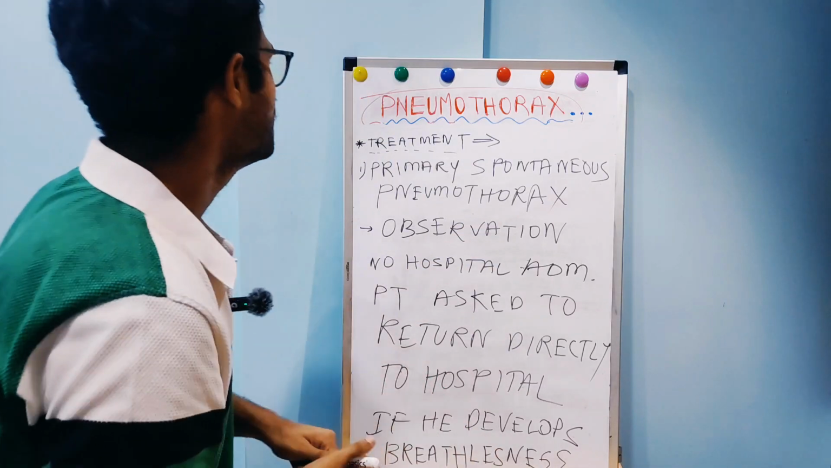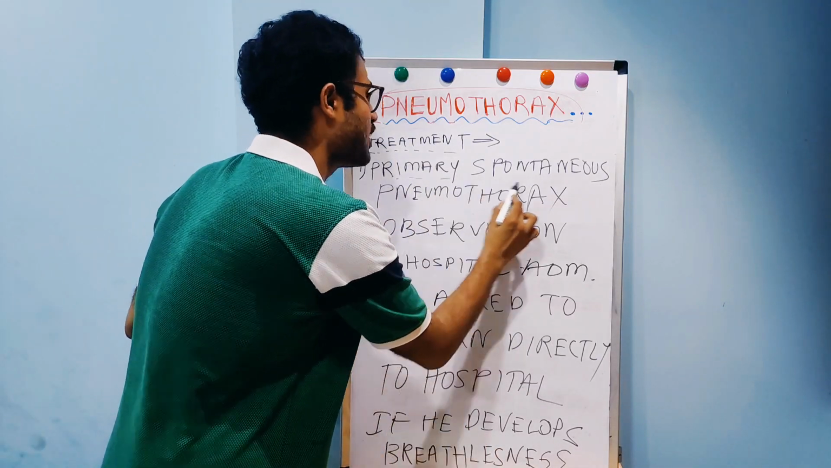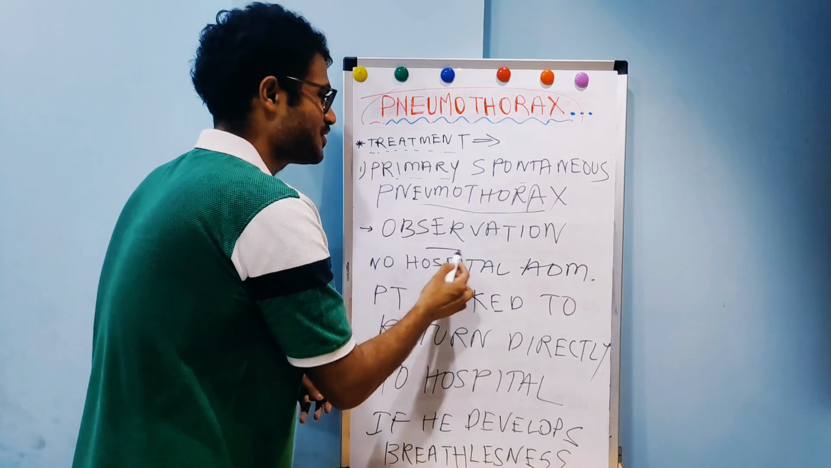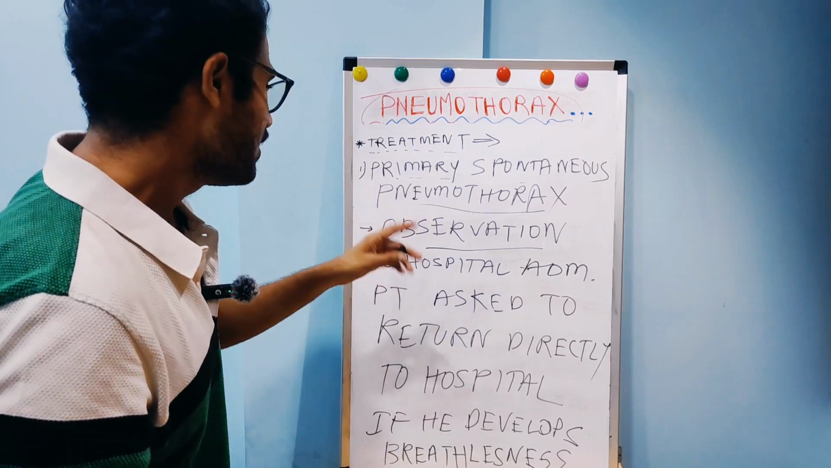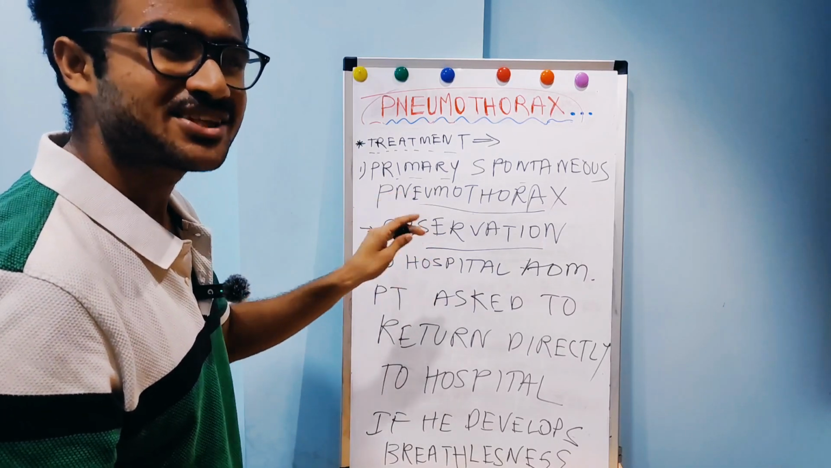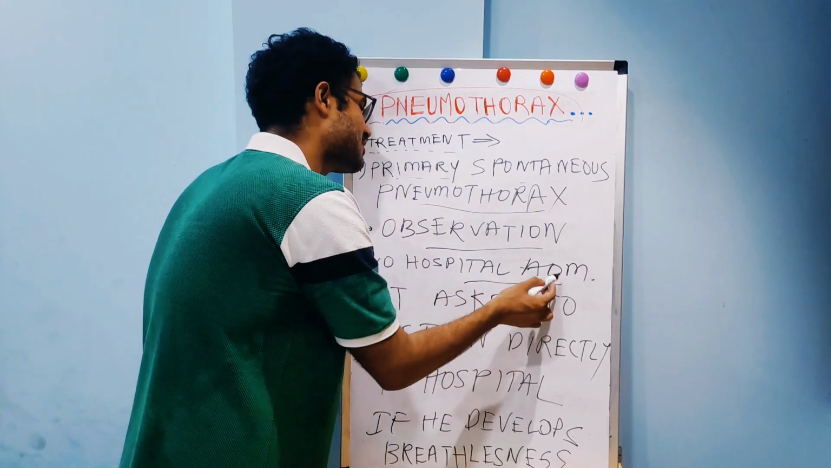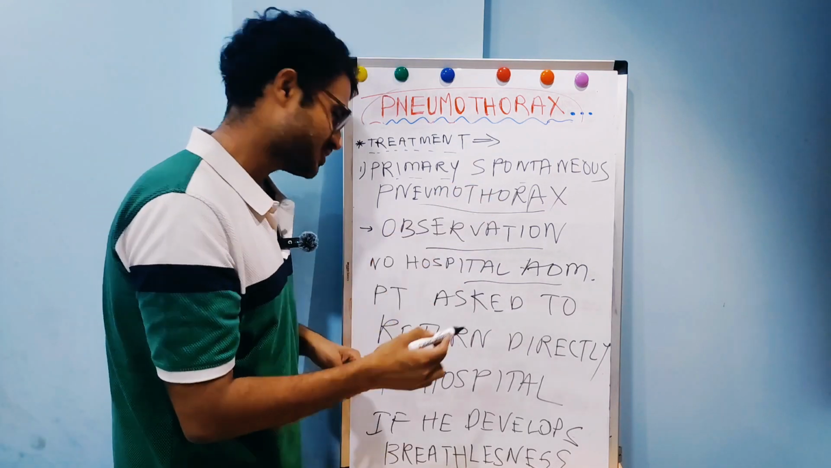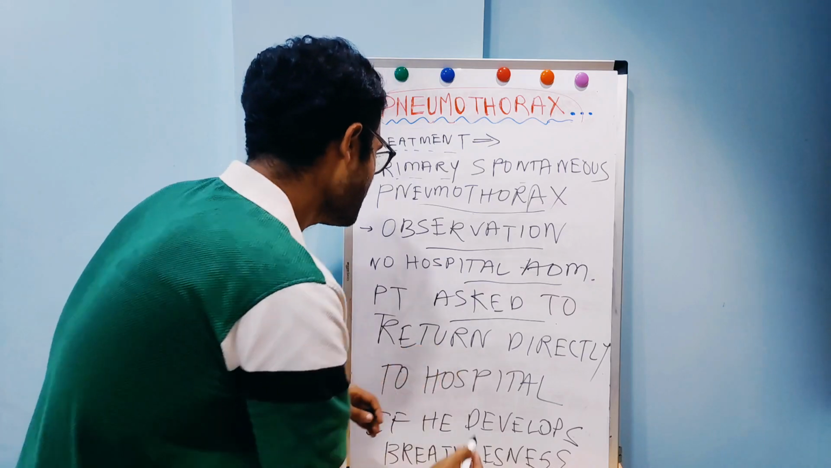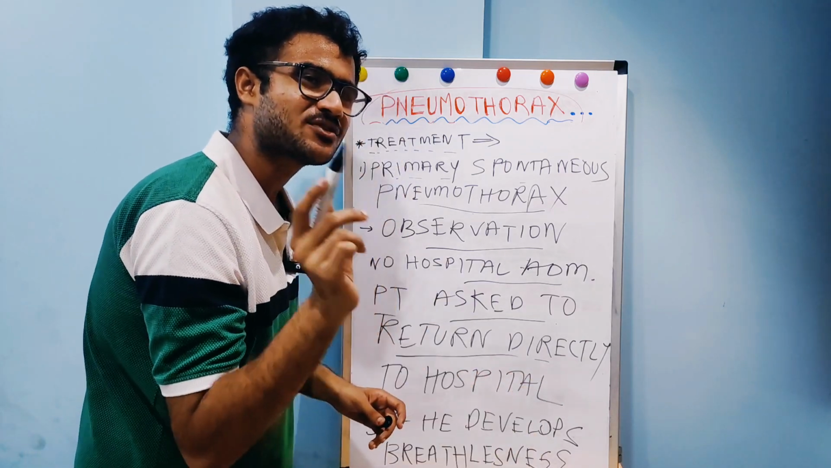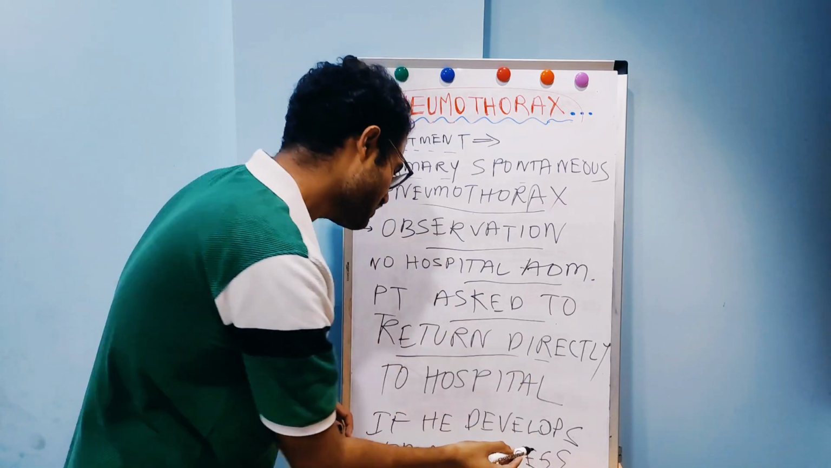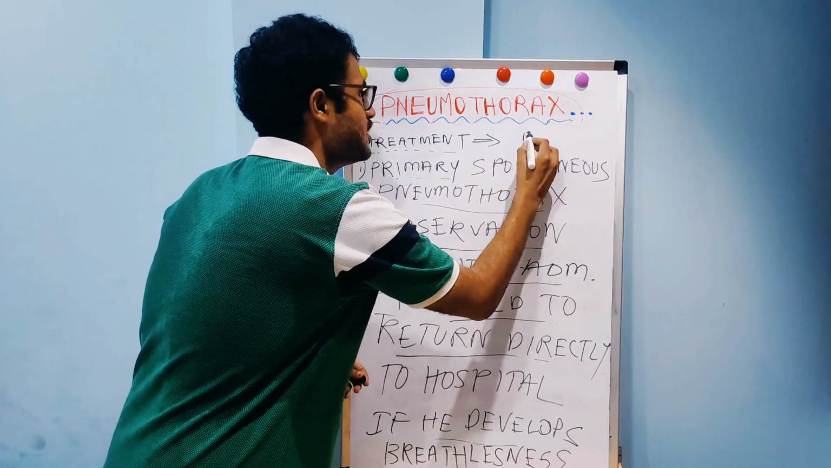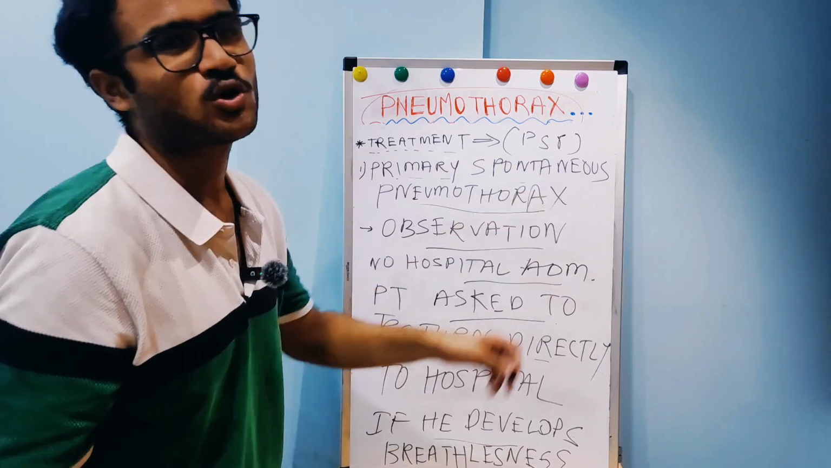there is no underlying lung disease. So in primary spontaneous pneumothorax, the mainstay of treatment is observation. We observe the patient, and no hospital admission is required. Observation is the mainstay of treatment, and the patient is asked to return to the hospital only if he develops breathlessness, an acute attack of breathlessness. This is about primary spontaneous pneumothorax, also called PSP.